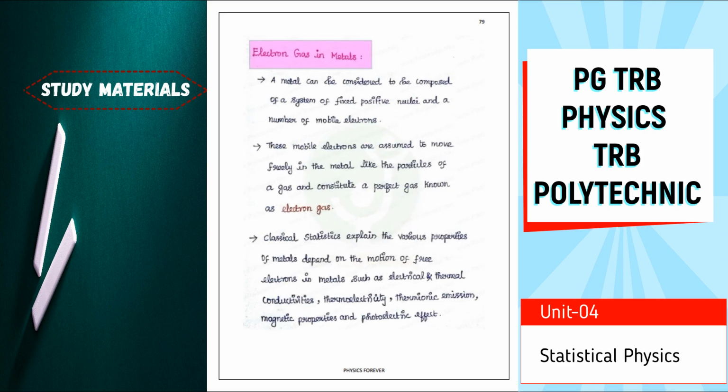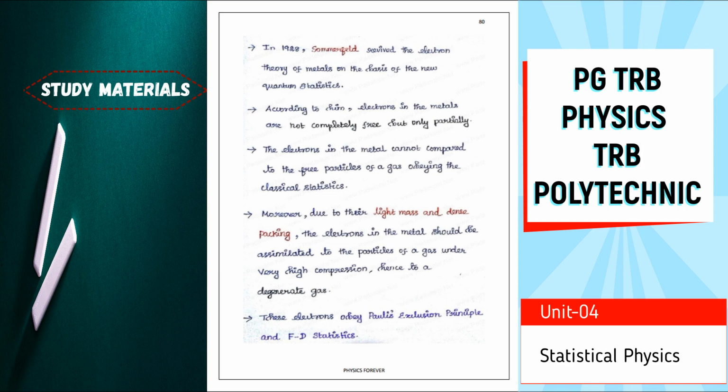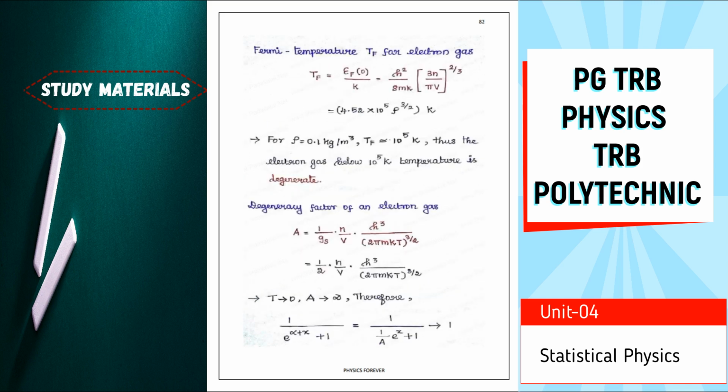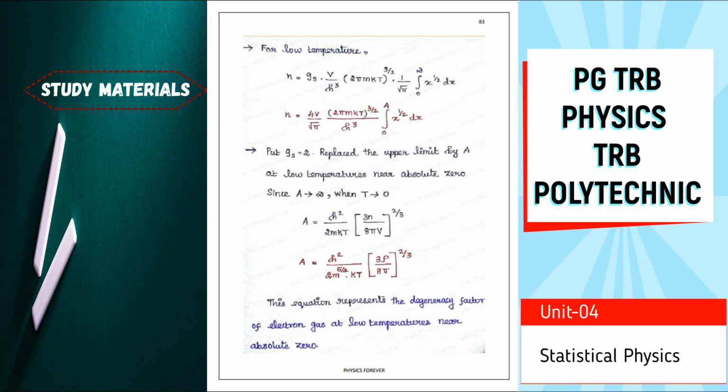So, the electron gas in metal. We have to move fast because the video is running too long, and people only watch short videos from start to end. So we move on quickly. The degeneracy factor of electron, no problem. All the materials will be collected in our blog, and the description will have the link.